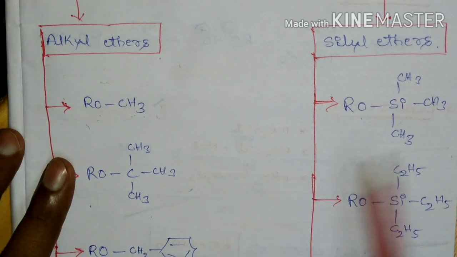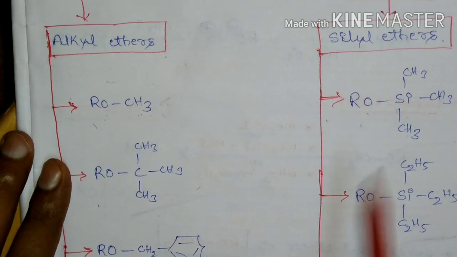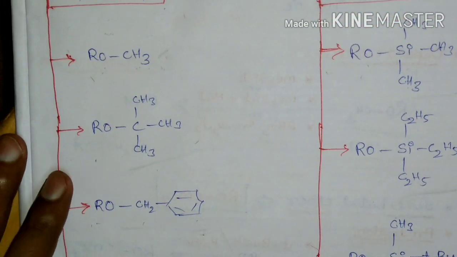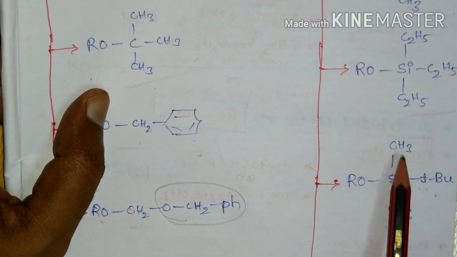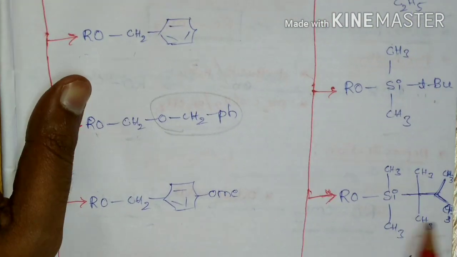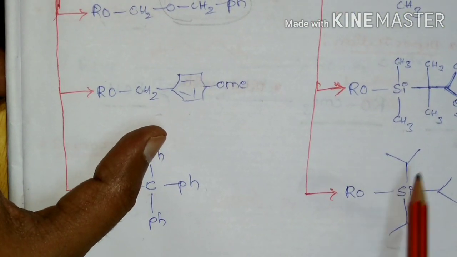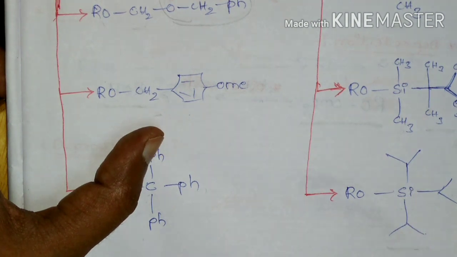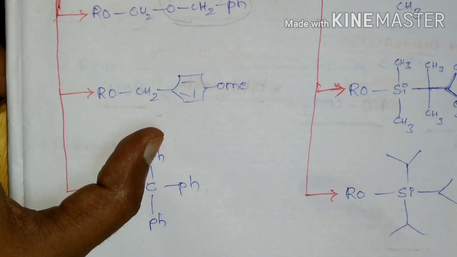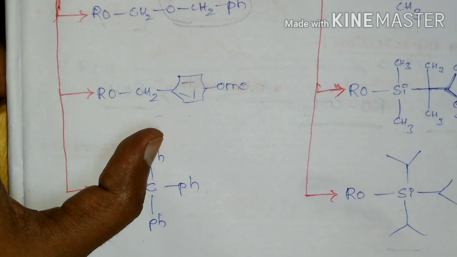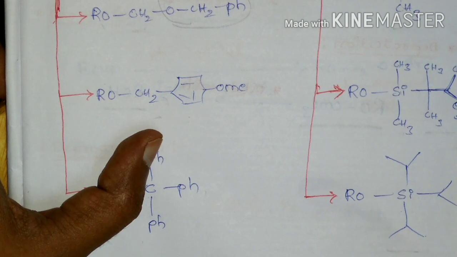And if we come to the silyl ethers, the simplest one is trimethyl silyl ether. Alcohol can be protected as trimethyl silyl ether, or it can be protected as triethyl silyl ether, tertiary butyl dimethyl silyl ether, thexyl dimethyl silyl ether, and triisopropyl silyl ether. And these are the important silyl ethers. So now we will see one by one how these alkyl ethers and silyl ethers are formed and how these protecting groups can be removed.